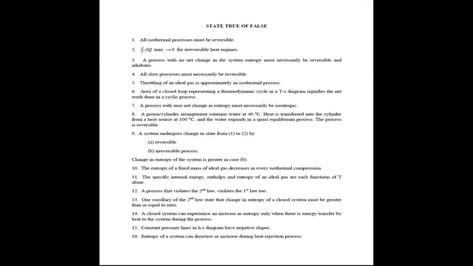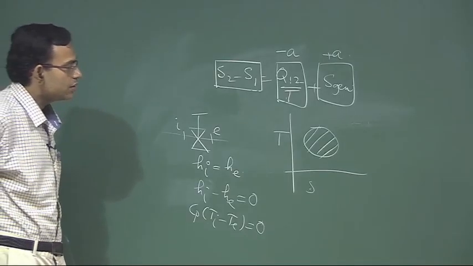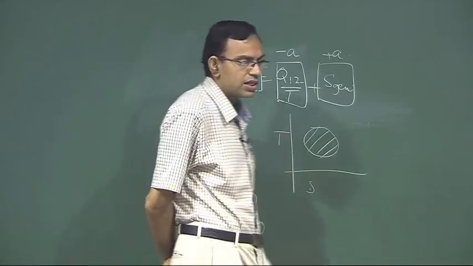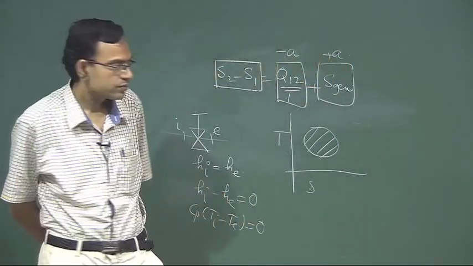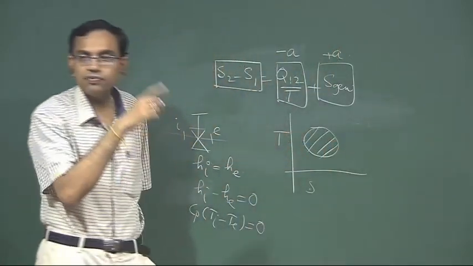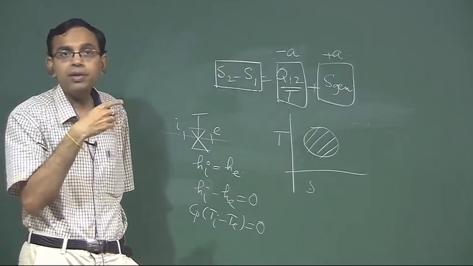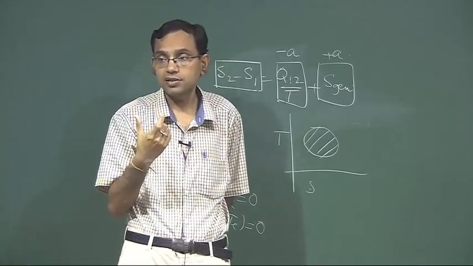So, if you have a TS diagram and an area enclosed in the TS diagram in a cyclic process, that is the integral of TdS, that will be del q provided it is a reversible process.